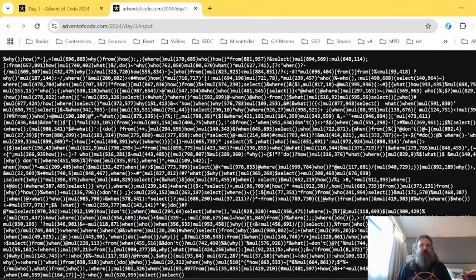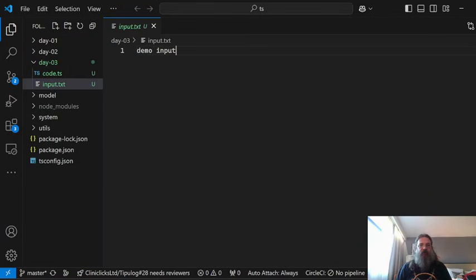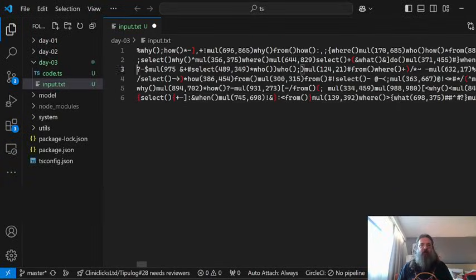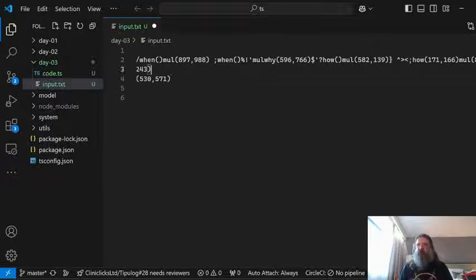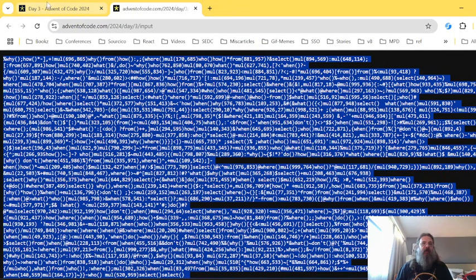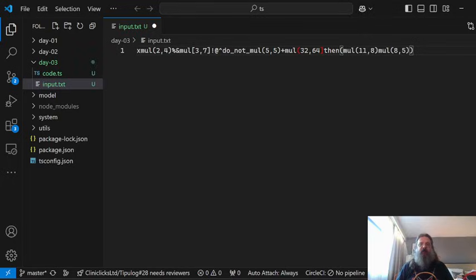Let me just take this and paste it in the input to see if I'm correct. No, these are multiple lines. I thought that we would have a single line of input. But yeah, we do have multiple lines, which we will need to do them all over again. So this is our first thingy.